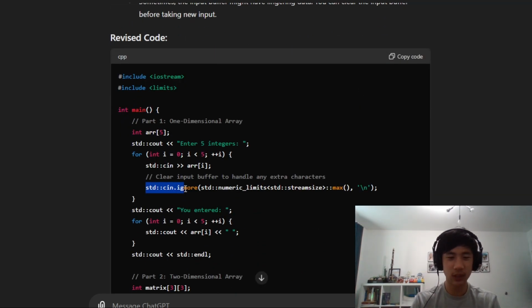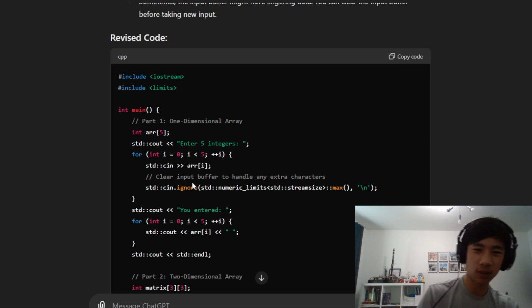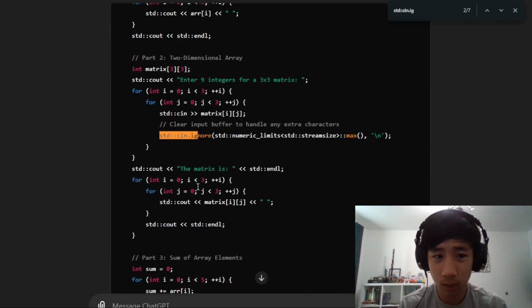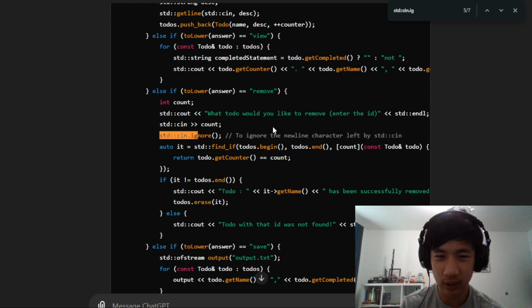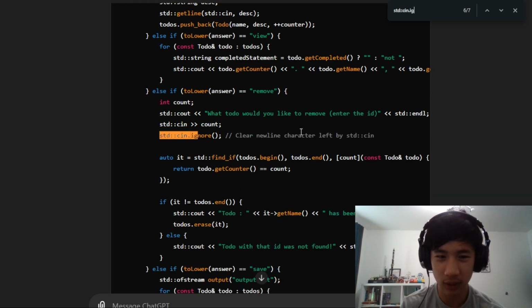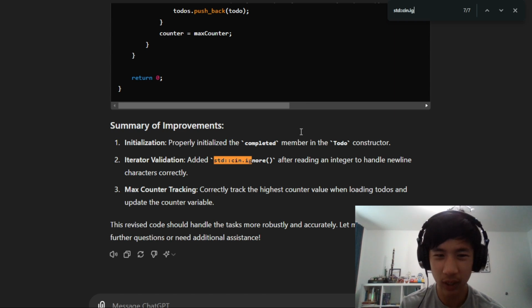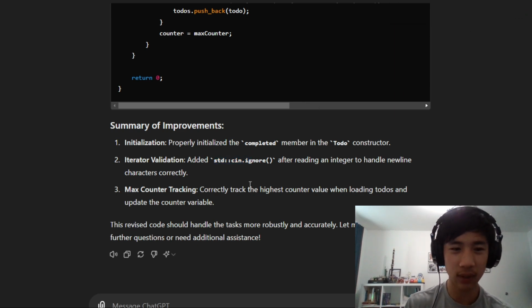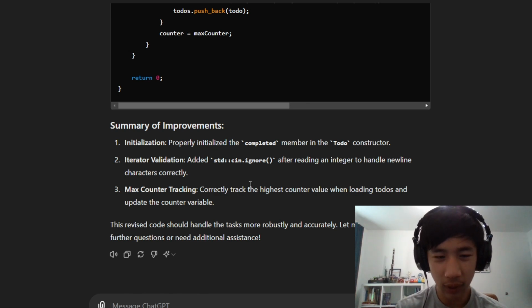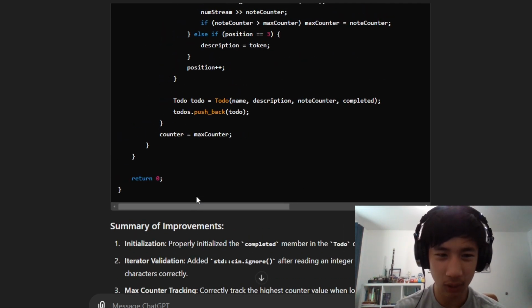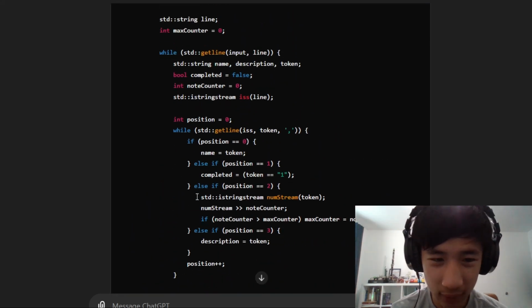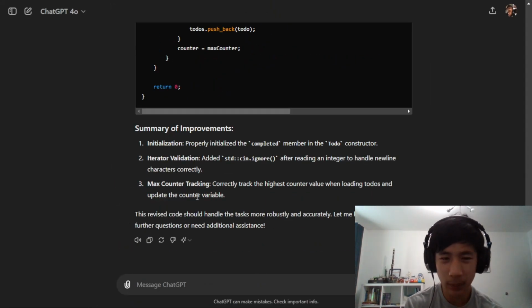And when I'm searching for this, it actually told me about using this a long time ago. I didn't even realize that. So I guess this just ignores the newline character. And you also need to do it here to clear the newline. So basically whenever you get input. I'm not sure why it's called iterator validation. Apparently I did not count the max counter, which I believe is wrong. That seems to be all the big feedback, nothing too large.